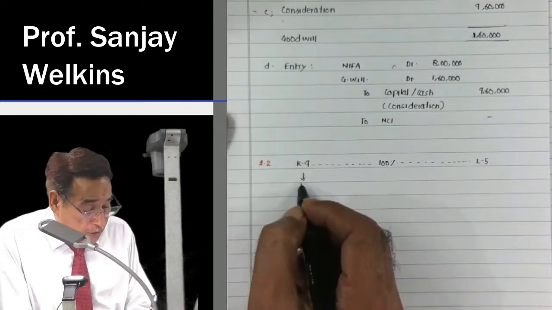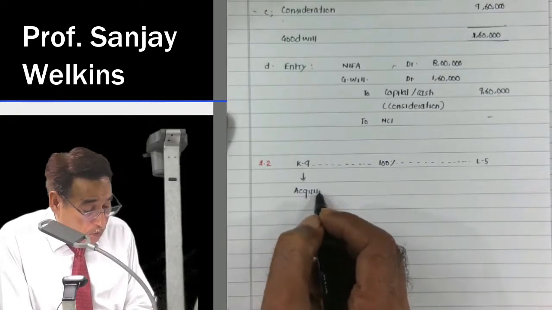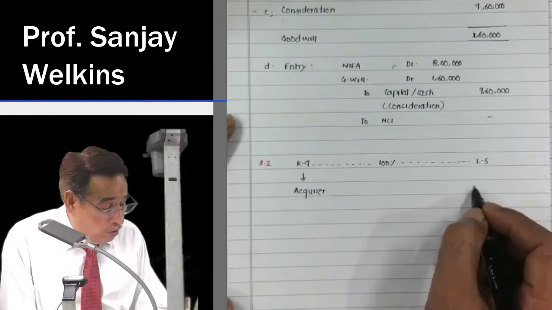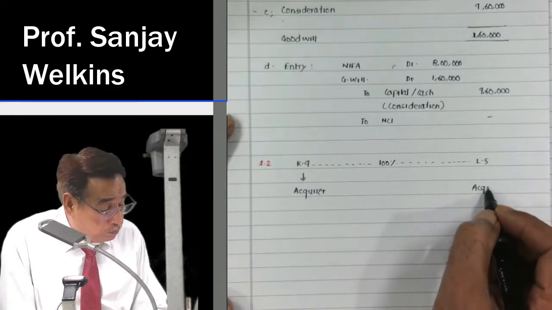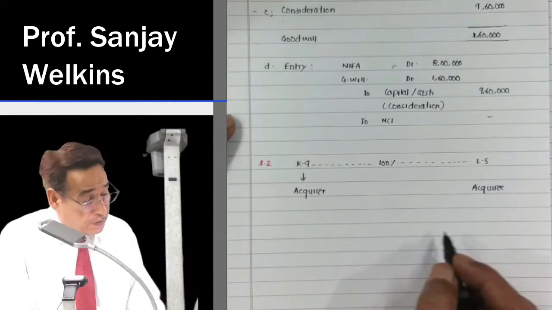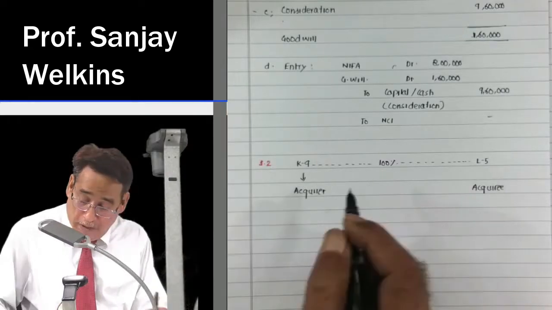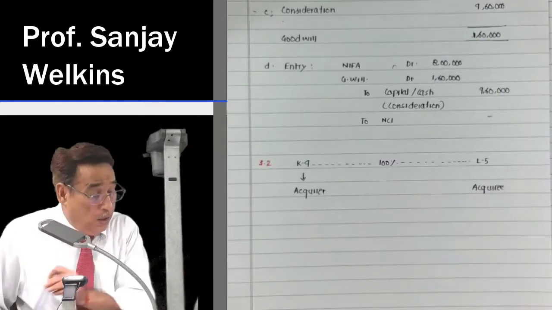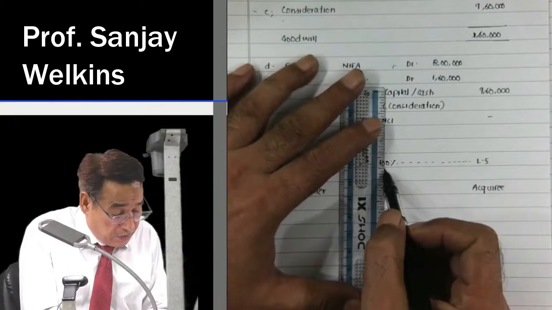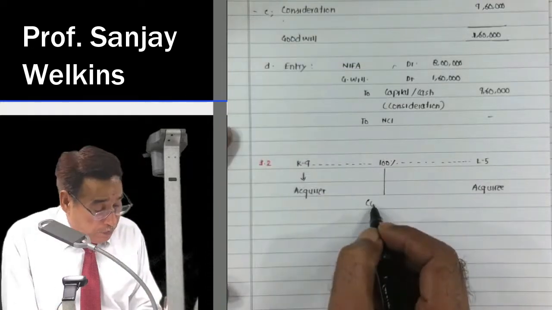Needless to add, K9 is the acquirer entity, and L5 is your acquiree entity. Correct? We further presume that in order to acquire 100% stakes, the consideration was,